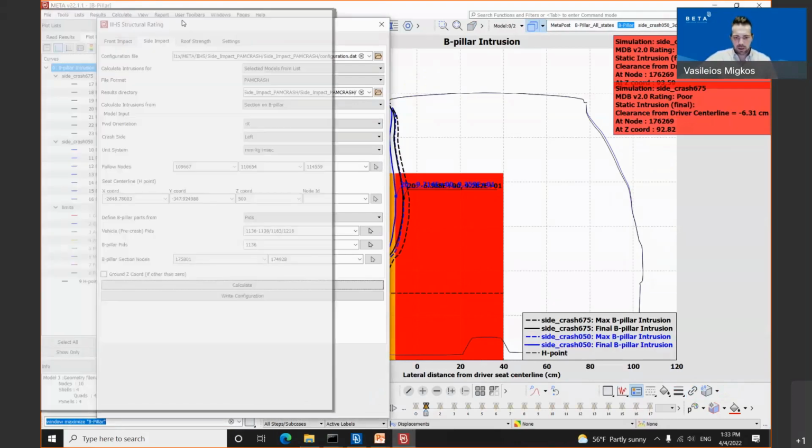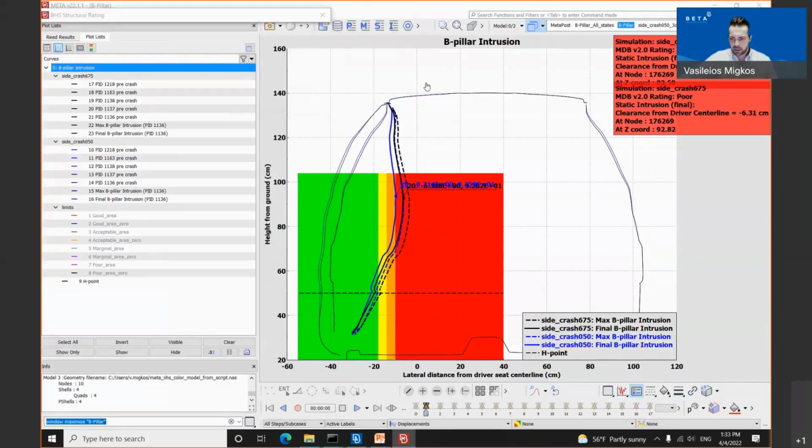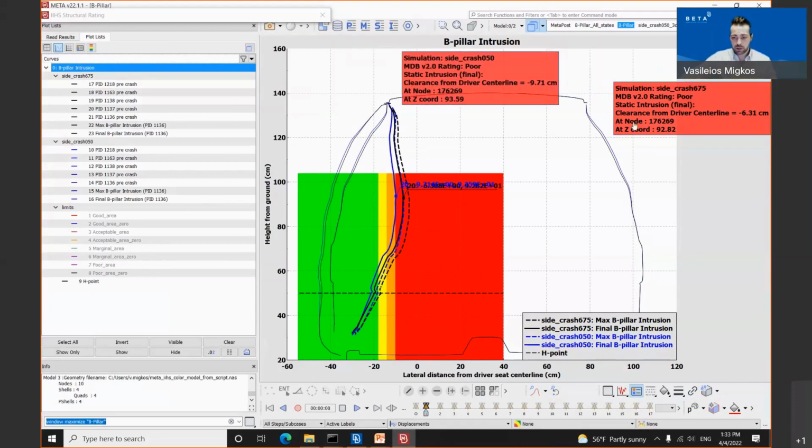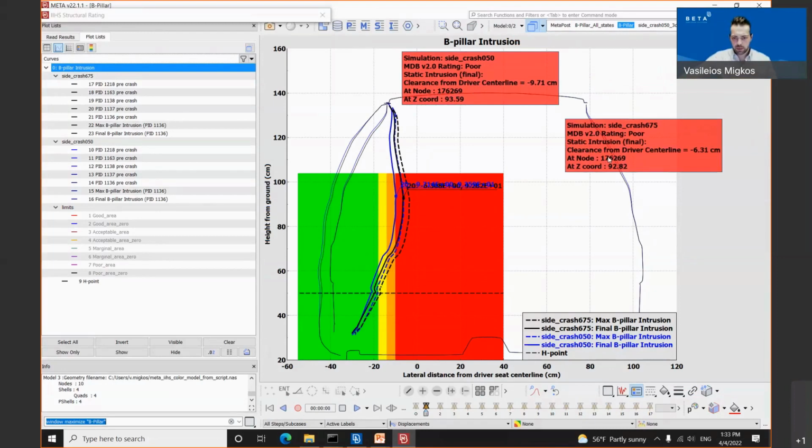As you have seen, now we have the result. As you can see in the first window appearing inside Meta, we have two rectangular boxes. Both of them appear red. The first simulation has a rating of poor according to the final intrusion, as well as the second simulation, which has a rating of poor, and it goes according to the final intrusion.